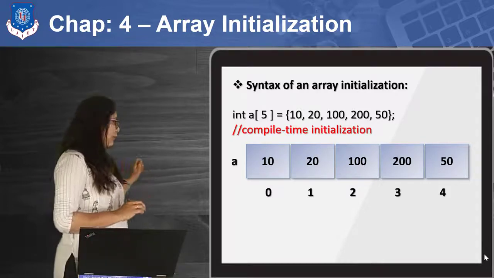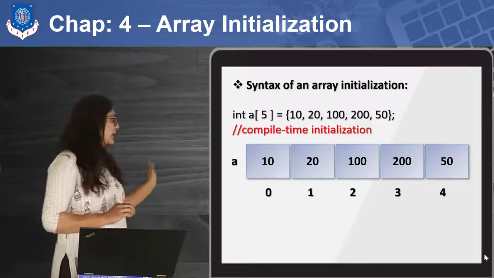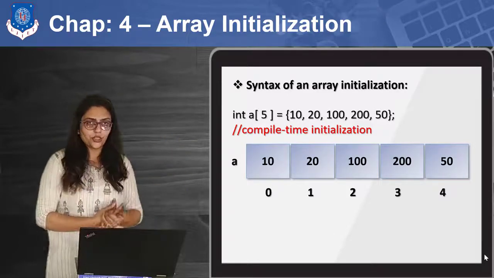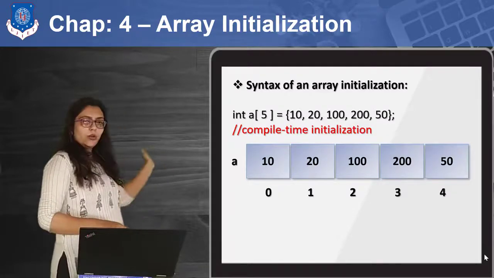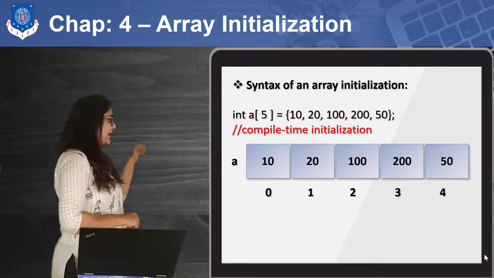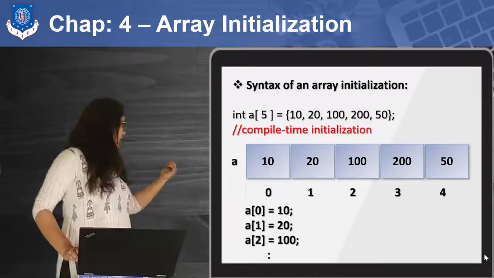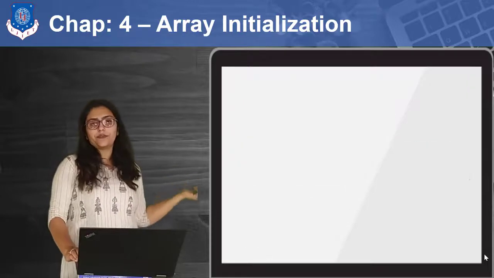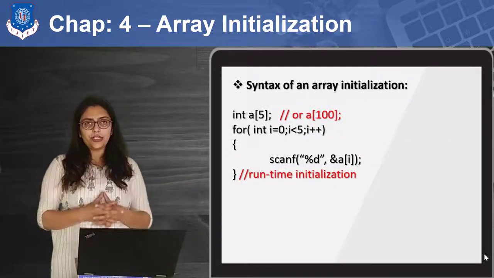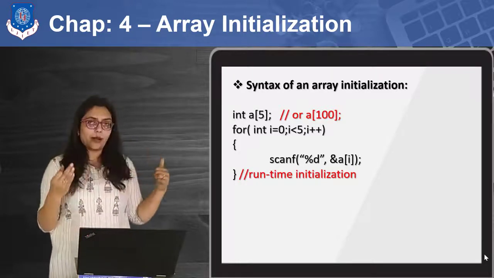If you want to give 5 initial values, you just write 10, 20, or whatever values you want. It will look like this. First it had garbage values, but now it has initial values, the values inside a of 0, a of 1, a of 2, right? So this is all about array declaration and initialization in a one-dimensional array.